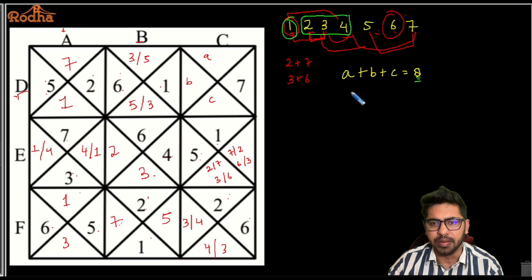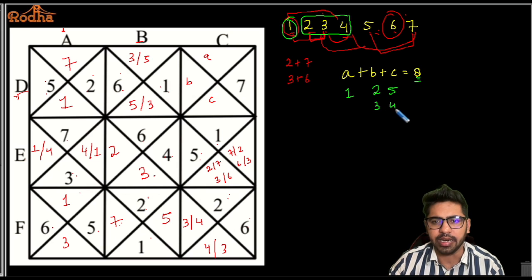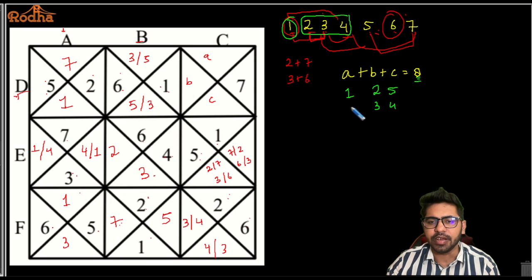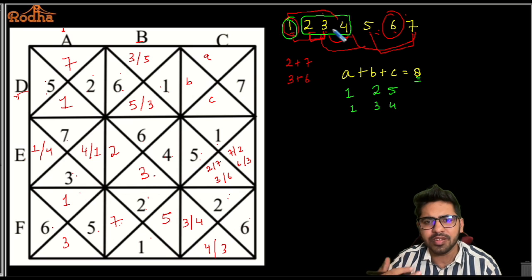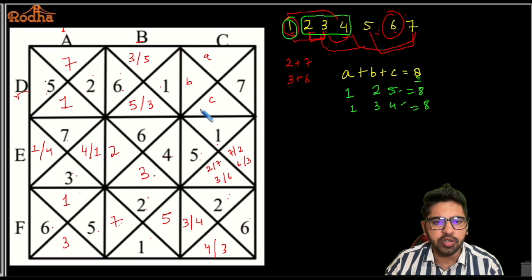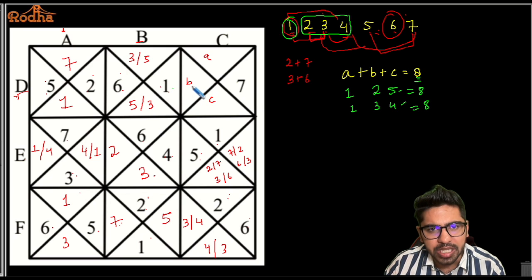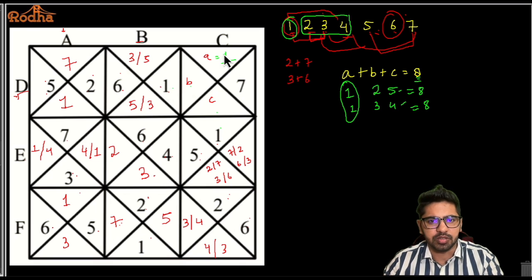So if I need a 1 here, then the sum of 2 numbers should be 7. I can use a 2 and a 5. I can also use a 3 and a 4 as well, right? So there are 2 possibilities. But 1 will definitely be coming here, right? Is there any other combination that I can make without 1? Without 1, anyways, there's no combination. With 1 there are only two possibilities, 2 and 5 and 3 and 4. So this is 8 and this is also 8, right? Now if you look here, this is 1, so B cannot be 1. This is 1, so C cannot be 1. So definitely A has to be 1, right? So A has to be 1. That means 1 will definitely be coming here. I'll probably use a red color. Use the same color that I was using.